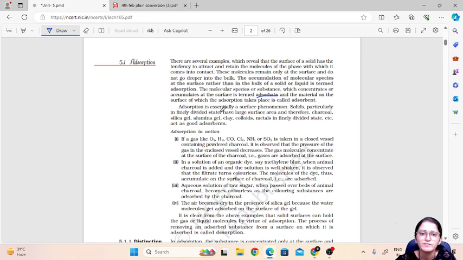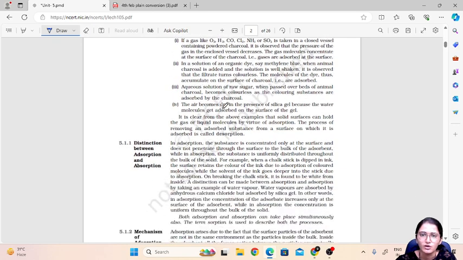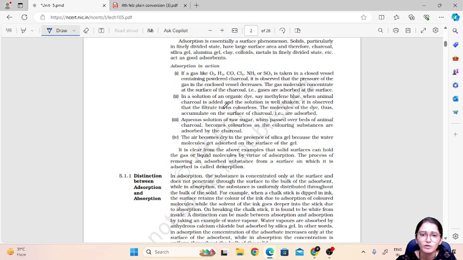Solids, particularly in a finely divided state, have a large surface area and therefore we use them as catalysts in many reactions. Okay, now if gases like oxygen, hydrogen, carbon monoxide, chlorine, ammonia are taken in a closed vessel containing powdered charcoal, then you can observe that the pressure of the gas inside the vessel decreases.